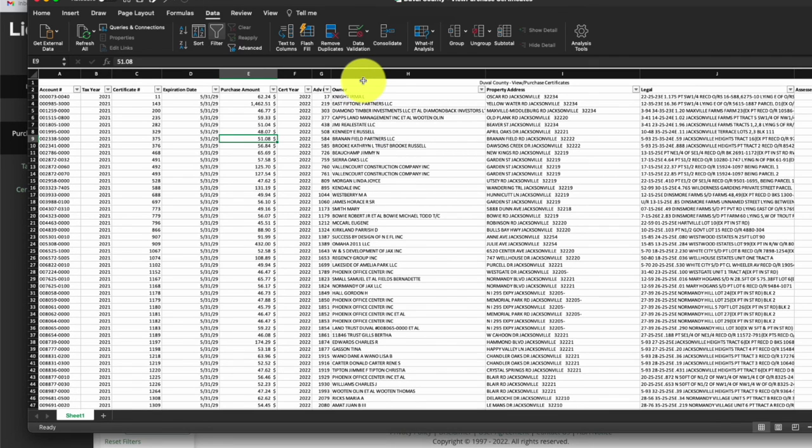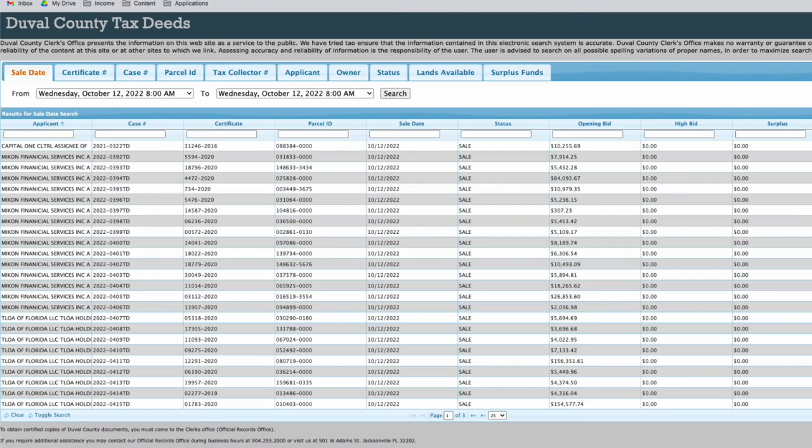But the issue is here, this is for sold tax liens. So in order for us to get active tax liens that we can still purchase, we need to take them from this site, which from what we see, there's several pages of data, and we're not able to actually download this to a CSV file, which is why in the next video, meet me there, because we're going to use Browse AI, which is a no-code solution to quickly set up our process so that we can web scrape this information and build our list of motivated sellers or of tax liens that we're interested to purchase.